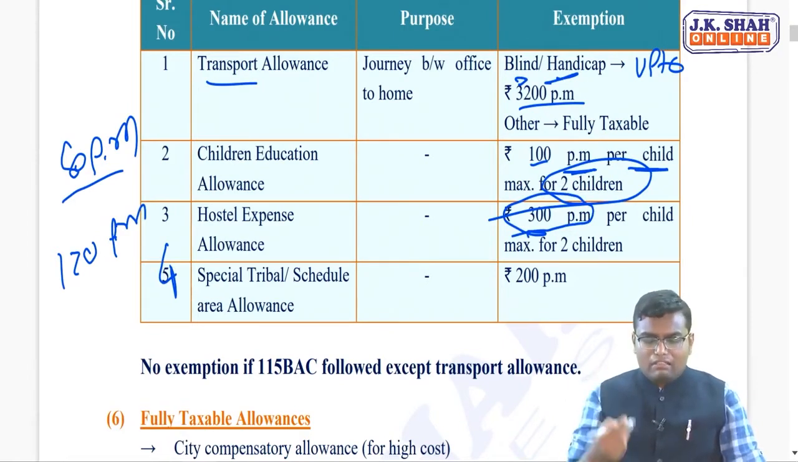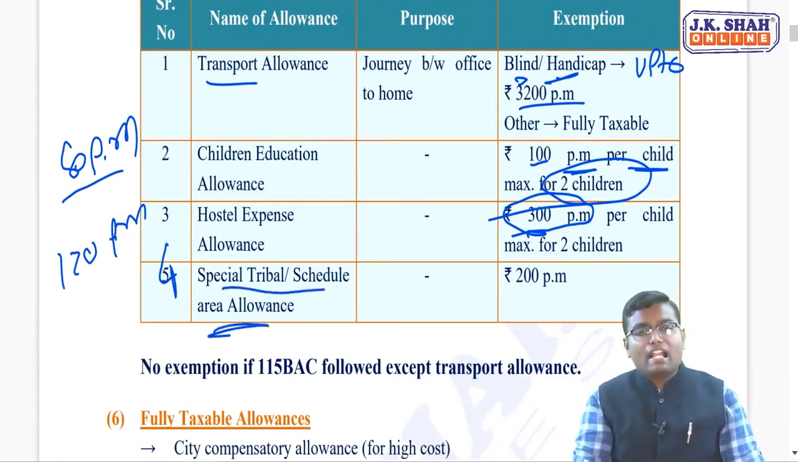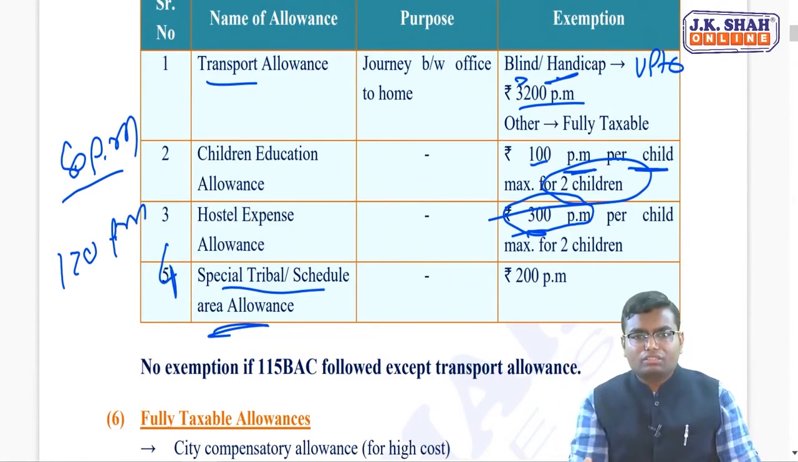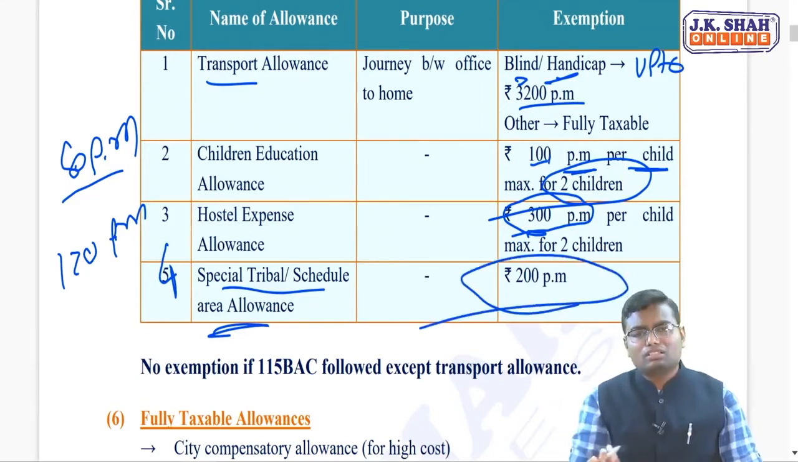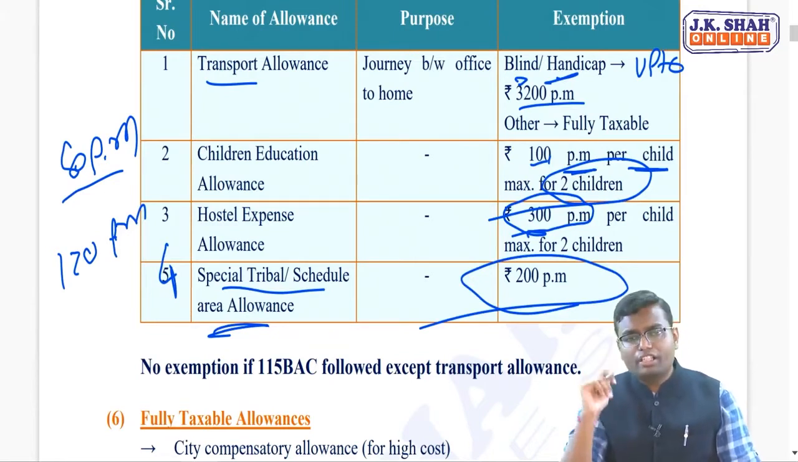And last, special tribal or scheduled area allowance. You know, if you are going to do a job in a particular scheduled tribe area, your employer must be paying you certain amount of compensation for that. And that's why you are getting the exemption, which is again, average of these two, you can assume 200 per month, maximum up to 200 per month. You know, being a very small amount of exemption, 100, 300 and 200. But for blind and handicapped, transport allowance is somewhat very good, 3200 per month.